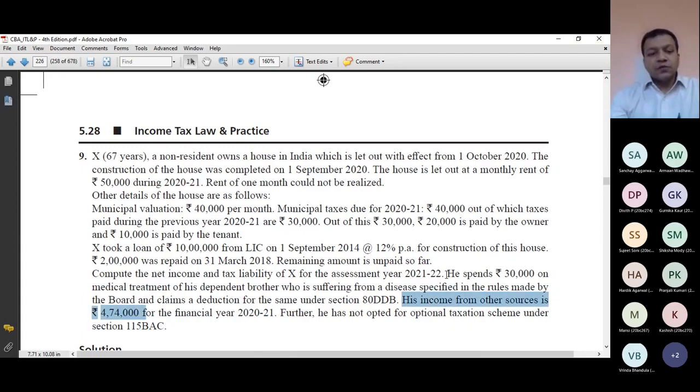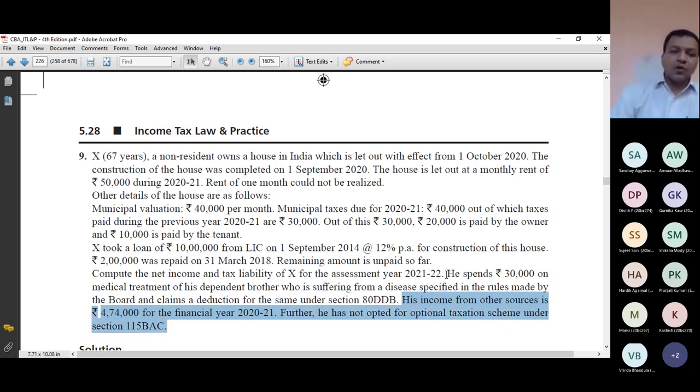Income from other sources is 4,74,000 for the financial year 2021. Further, he has not opted for optional taxation scheme under section 115 BSC. Now I hope the structure of the question is clear in your mind. Now let us start solving it. Examiner is not asking me to compute only house property income. Examiner is asking me to compute total income. So let us start solving this numerical.